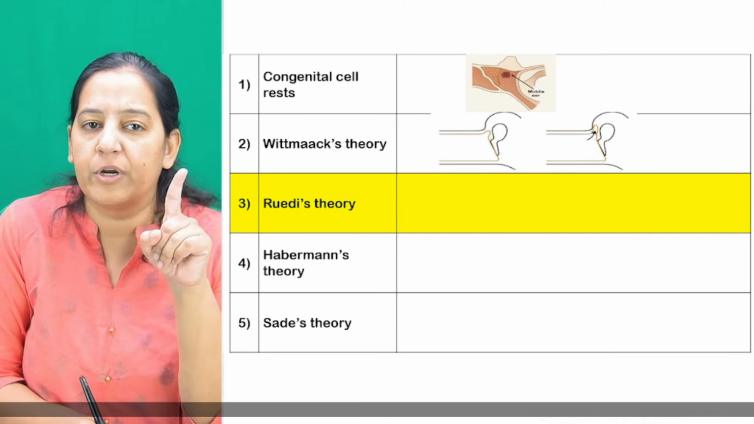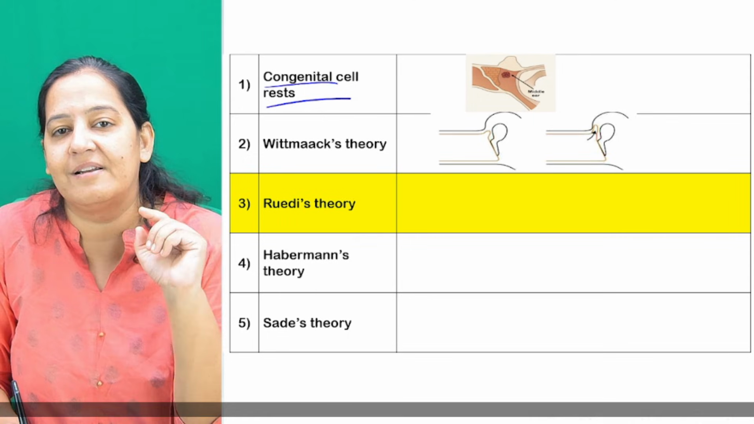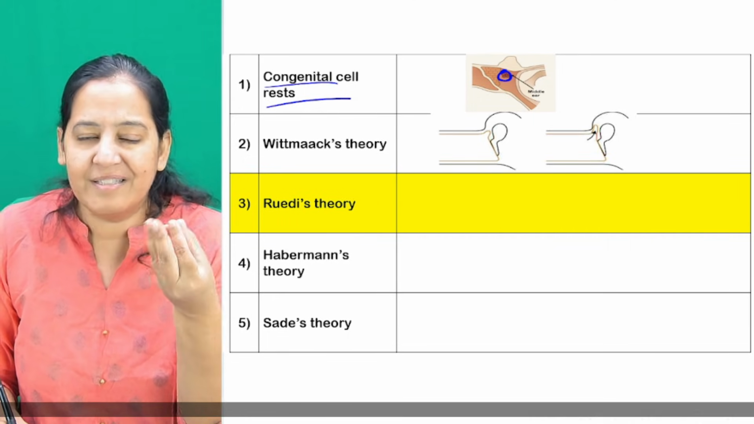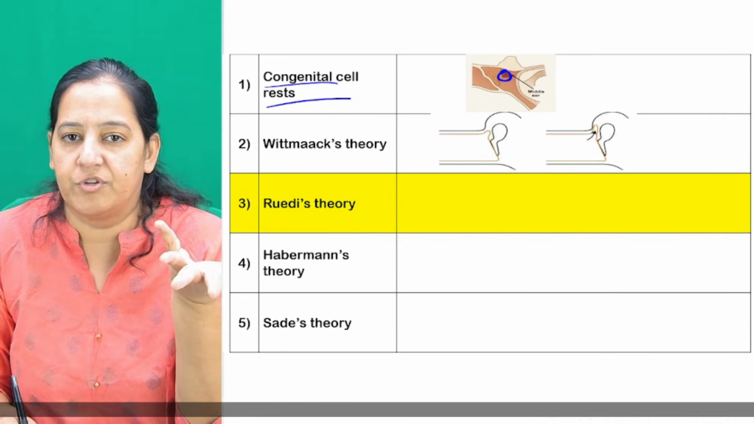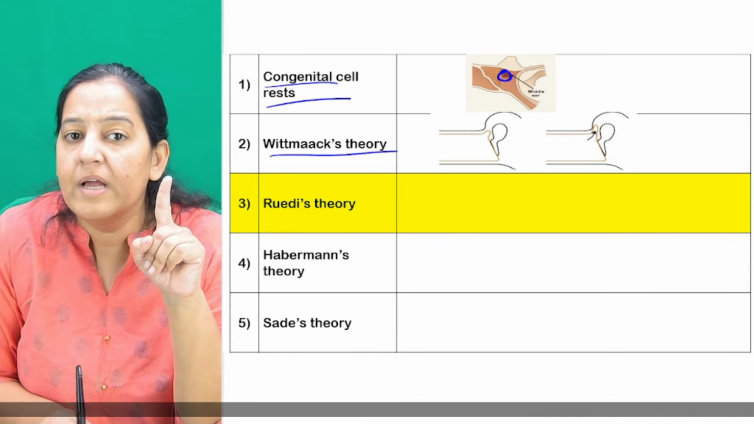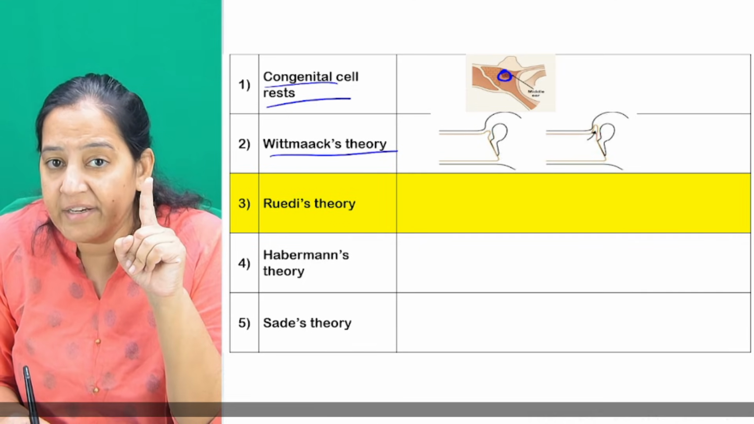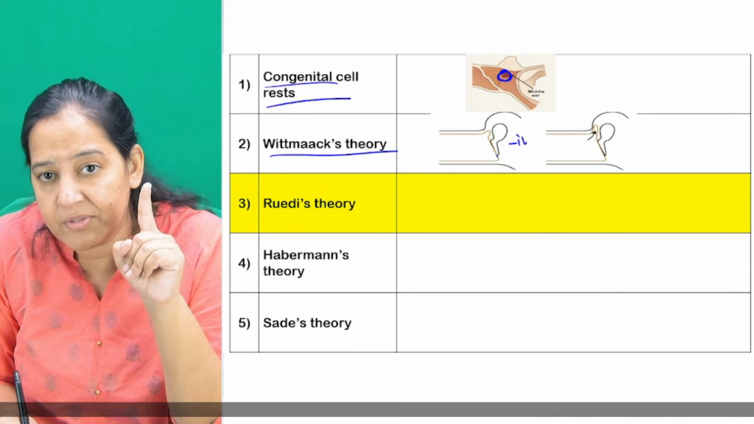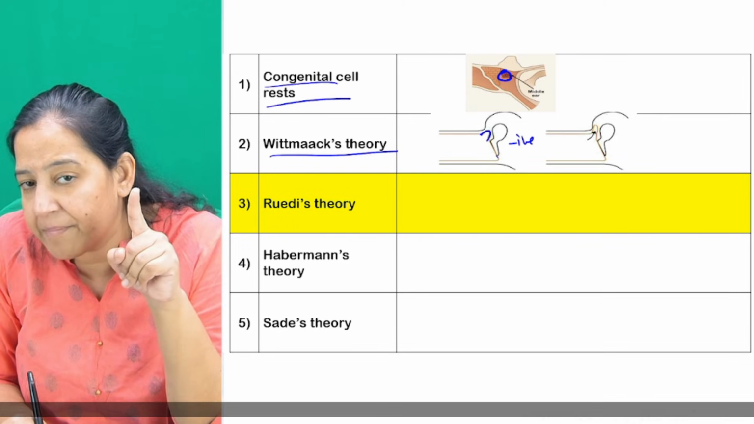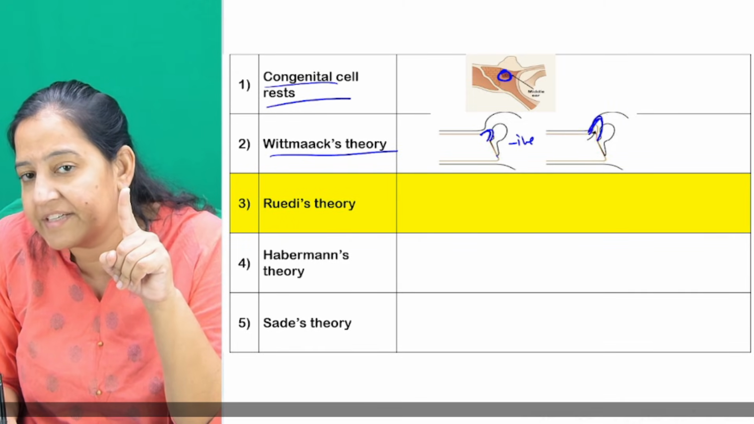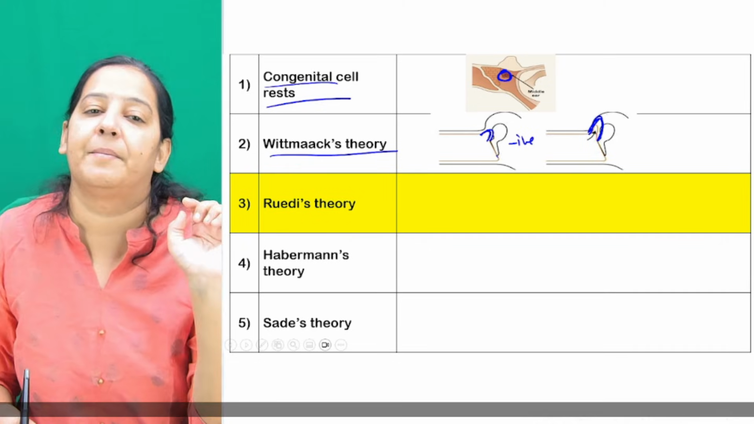So the first theory I taught you is congenital cell rest. The God-given cell rests are there in the middle ear cleft, and sometimes they get active and form cholesteatoma. The second theory I told you is the retraction pocket theory. Here the tympanic membrane gets retracted because of negative pressure in the middle ear and starts growing inside. This is how squamous epithelium enters the middle ear cleft.